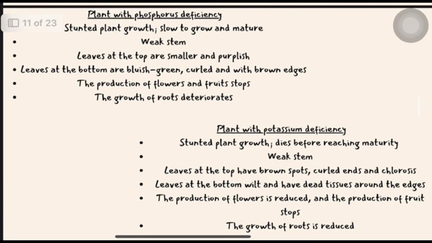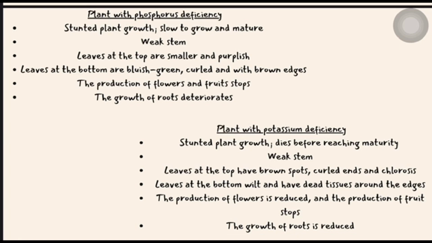Next, plant with phosphorus deficiency. Stunted plant growth, slow to grow and mature, weak stem, leaves at the top are smaller and purplish, leaves at the bottom are bluish green, curled and with brown edge. The production of flowers and fruit stops. The root growth is different.